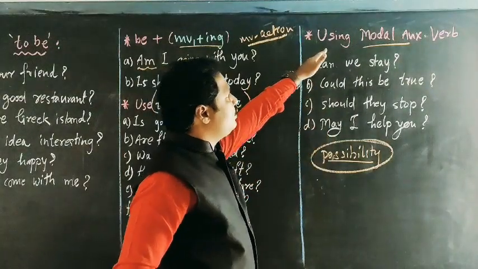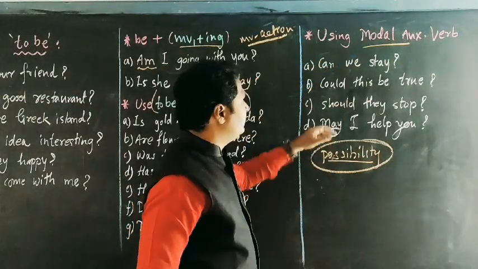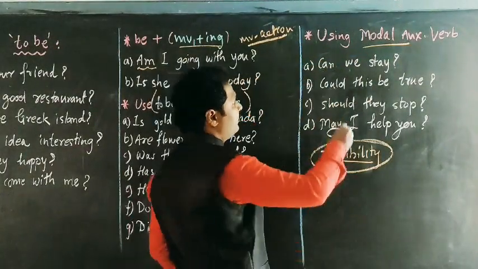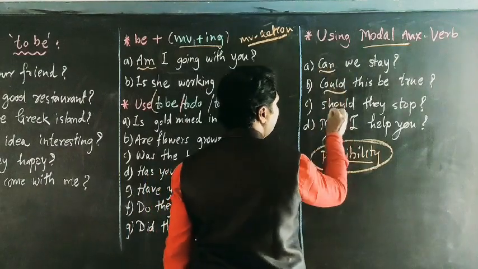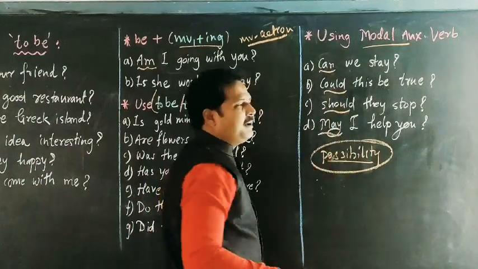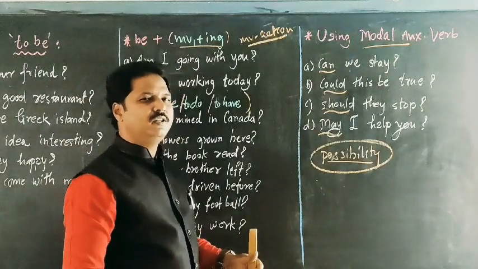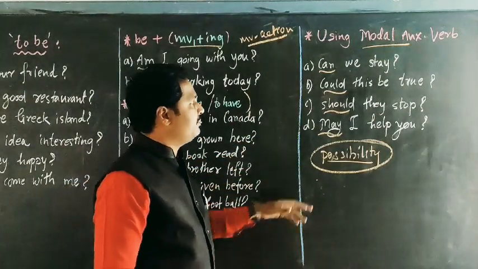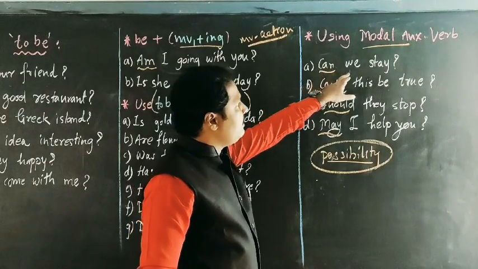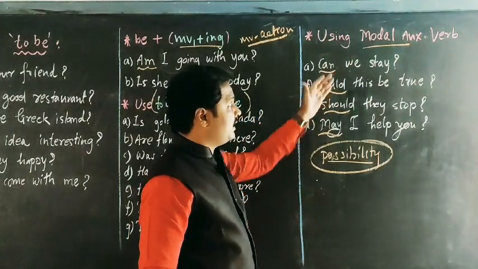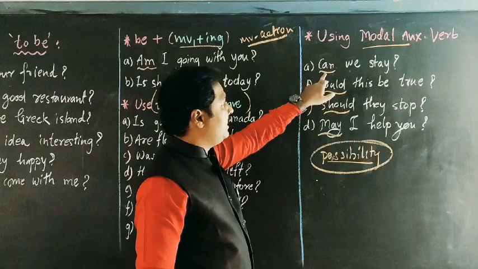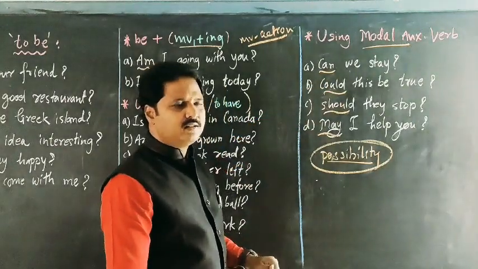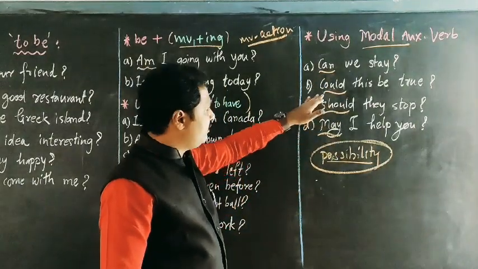Okay, now see, using modal auxiliary in verbs. A modal auxiliary starts with words like can, could, should, may, might, must, ought to, need to, used to, dare to. Here are given four simple examples, keep in mind. The first one: can we stay? Can we stay starts with a modal. Yes, you can, or yes or no, whatever the answer will be.